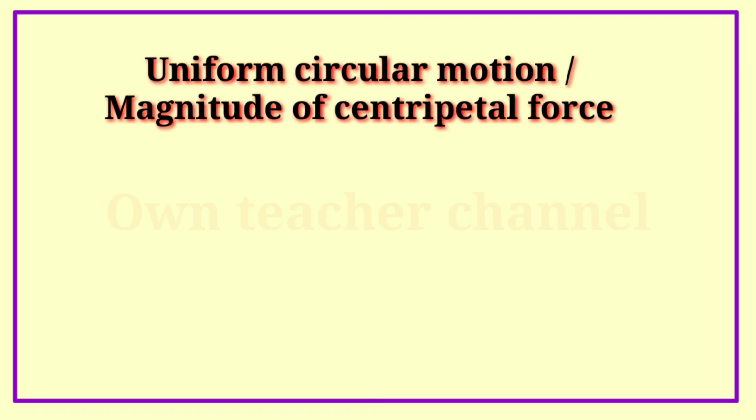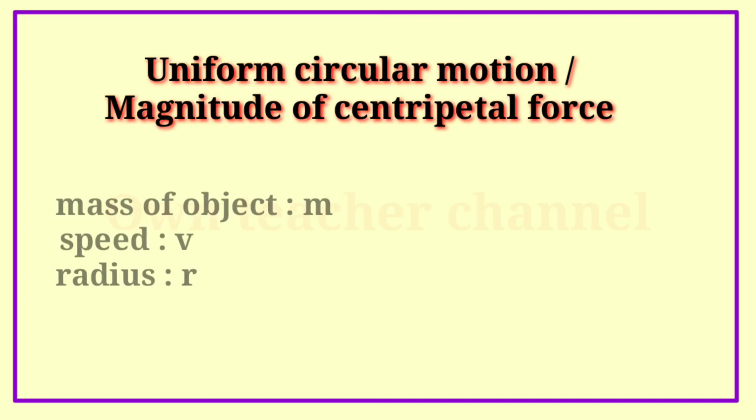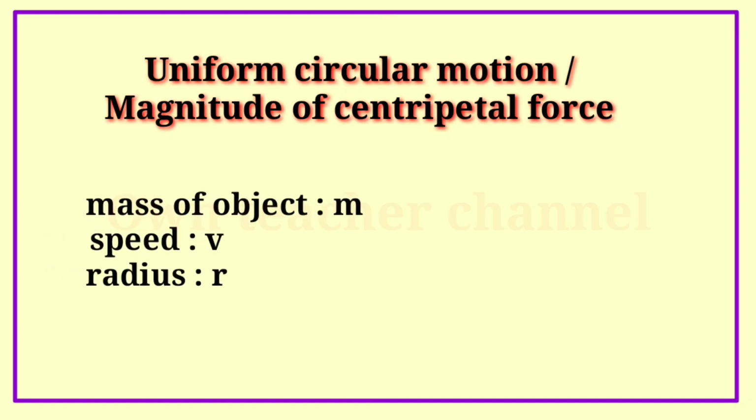Uniform circular motion: magnitude of centripetal force. If m is the mass of the object, v is its speed and r is the radius of the circle, then it can be shown that this force is equal to mv squared upon r.